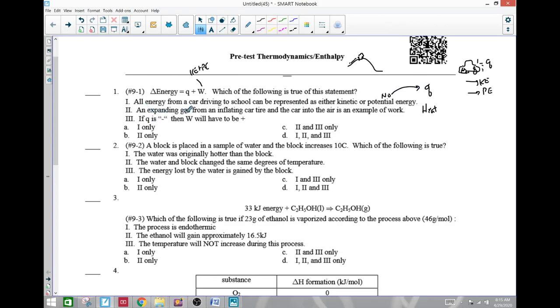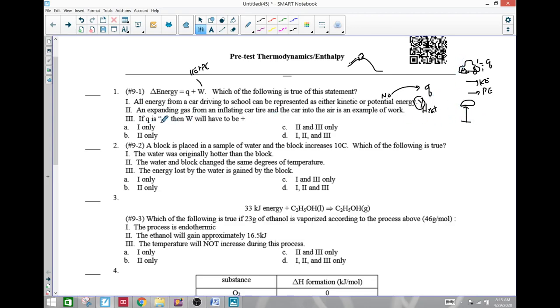An expanding gas from an inflating car tire bringing the car into the air is an example of work. That is true. Just lifting something up in the air requires an input of energy, so technically that's a yes. If you pump a car tire up, it will lift the car up.